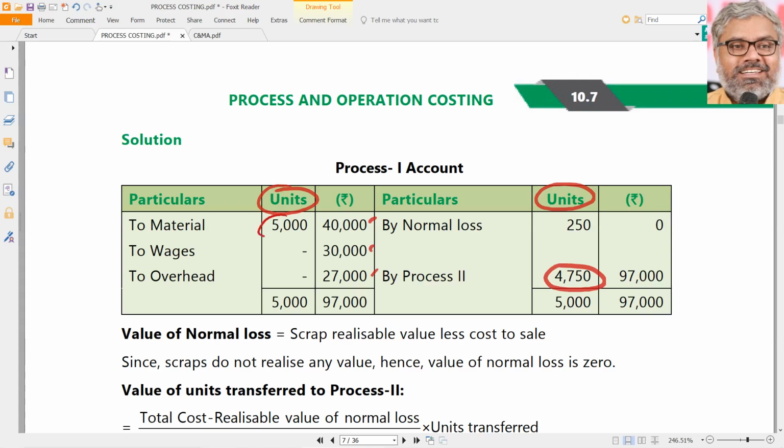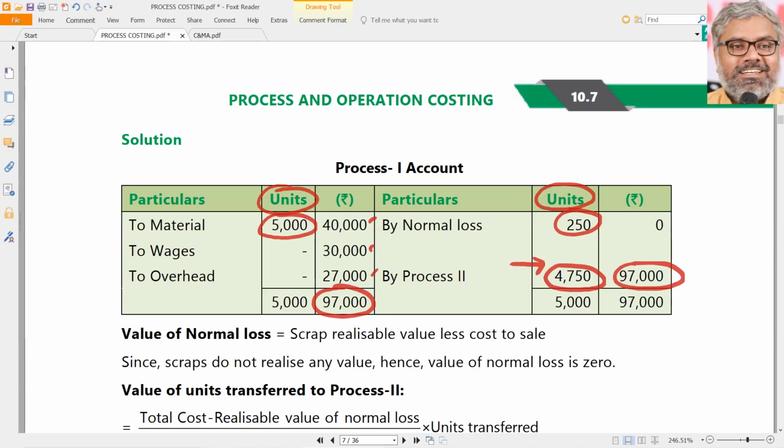Materials units are 5,000 units inputted, amount 40,000, we know that. Wages and overheads, those are 30,000 and 27,000. Total of all of that is 97,000. That is there as a total cost, no doubt. However, the problem here is there was 250 units of normal loss. So that will be reduced from 5,000. So how many units can go to process 2? Only 4,750 units can go to process 2.